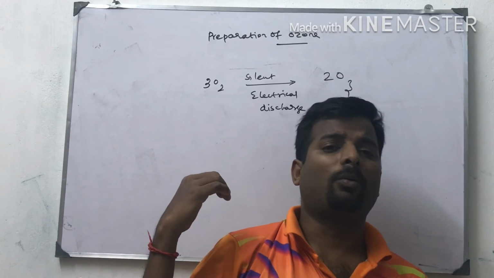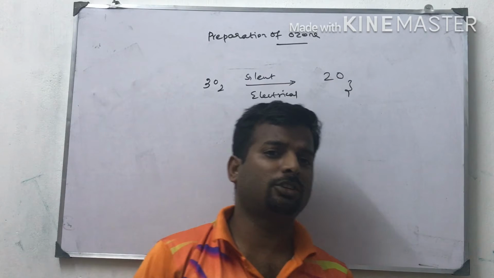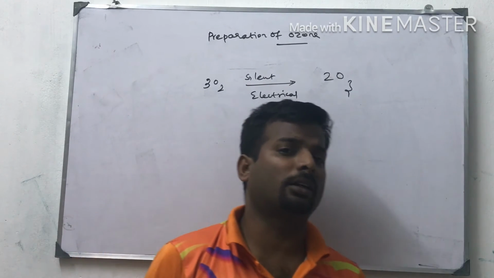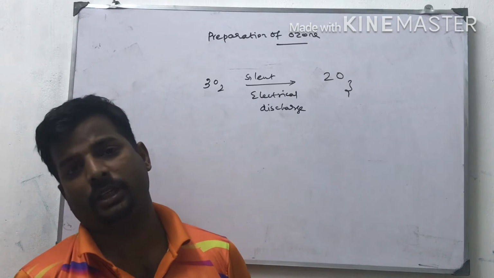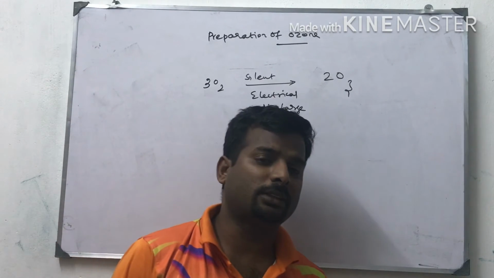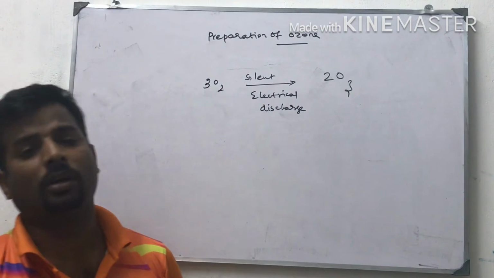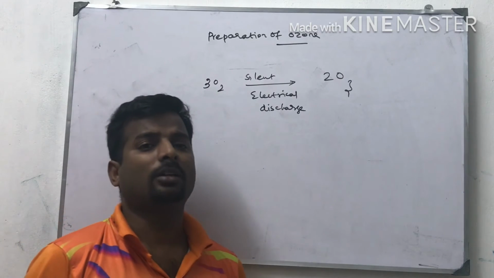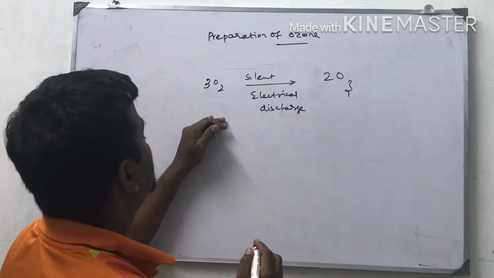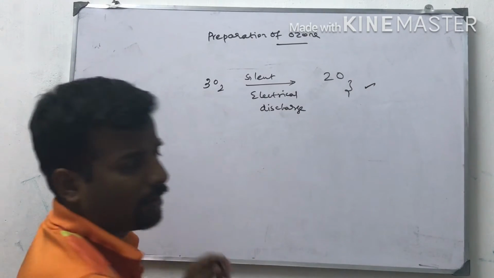This ozone is prepared by passing silent electrical discharge through pure dry dioxygen in a specially designed equipment called an ozonizer. In this ozonizer, about 10% of oxygen is converted into ozone. This reaction is very specific in nature. So this is the equation: oxygen, silent electrical discharge, ozone is formed.